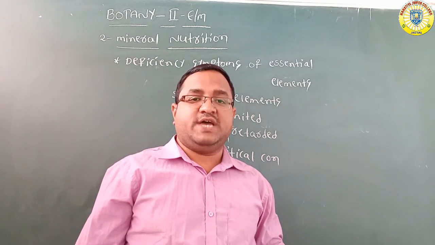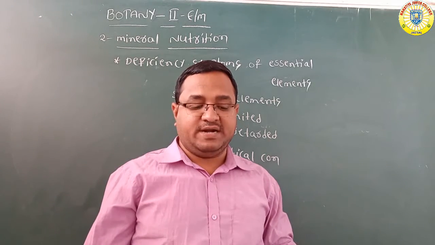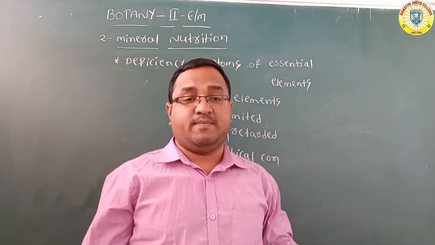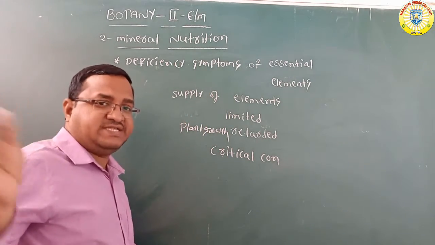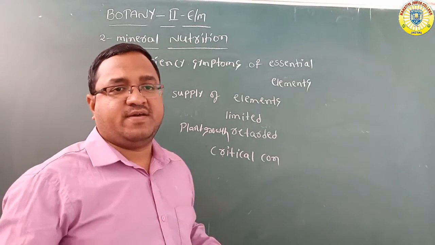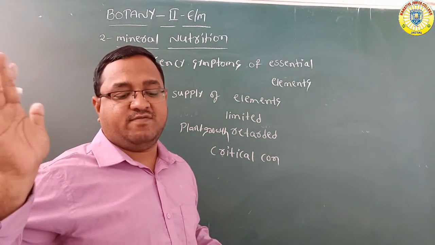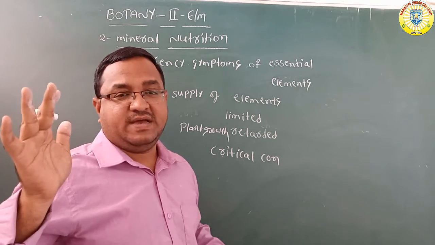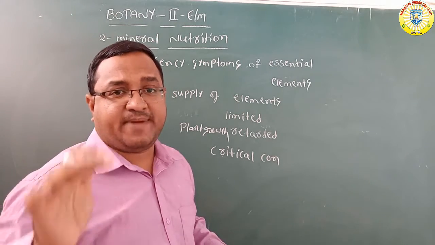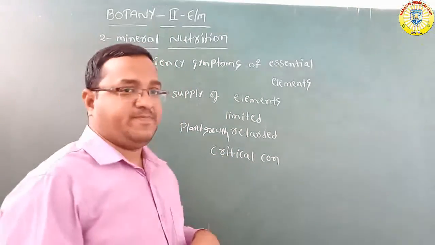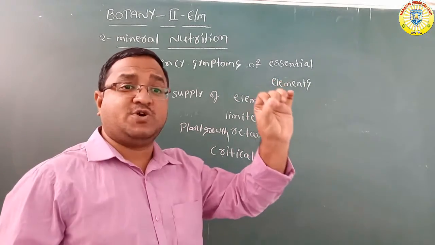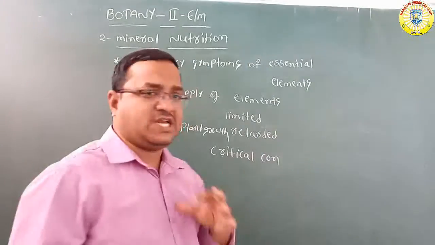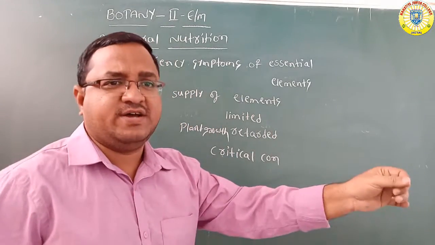So the element is said to be deficient when present below the critical concentration. Suppose any element is present below the critical concentration, then the element is called what?